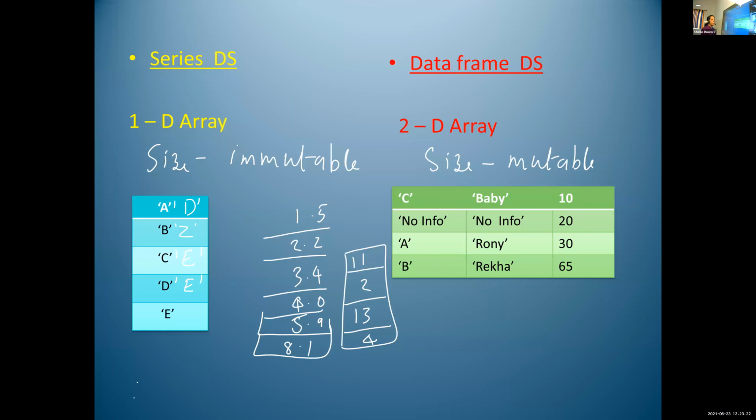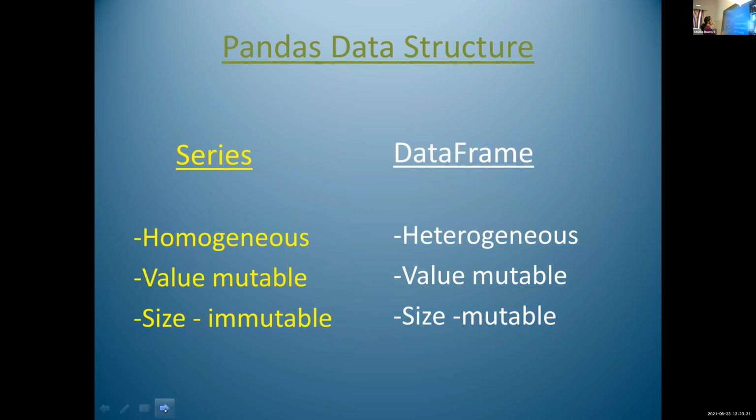Is it clear, Anthony? Yes, ma'am. Okay, so write the difference. The first one is series homogeneous. Homogeneous values are used in series data structure. That means same data type values are used in series data structure.